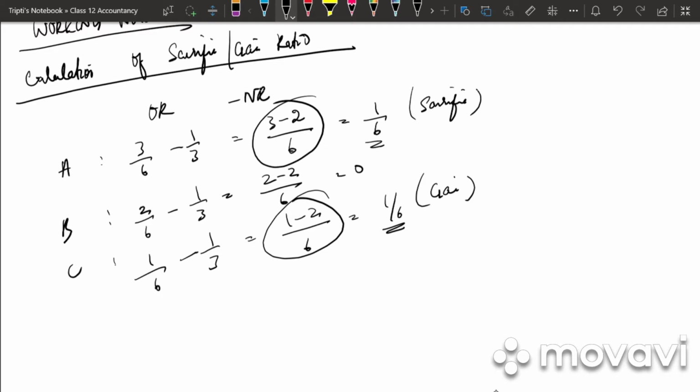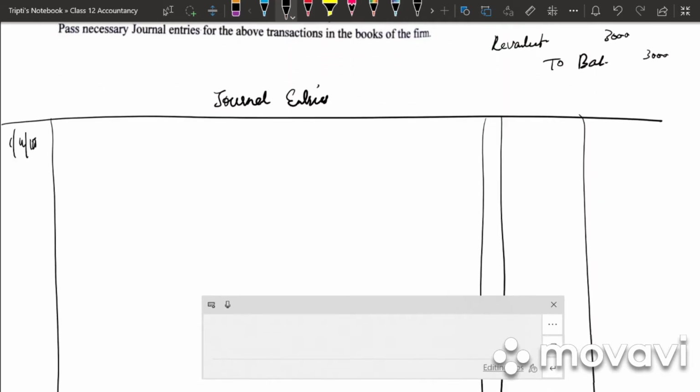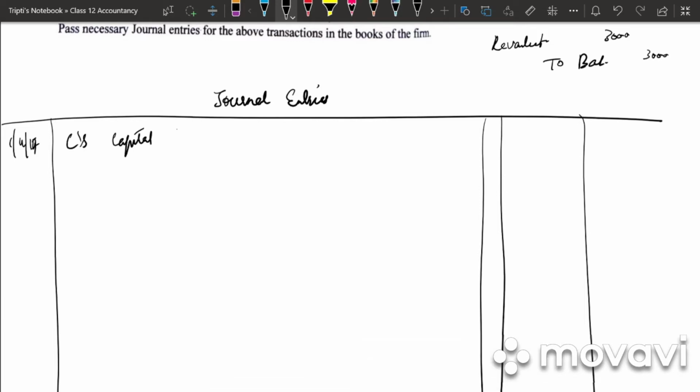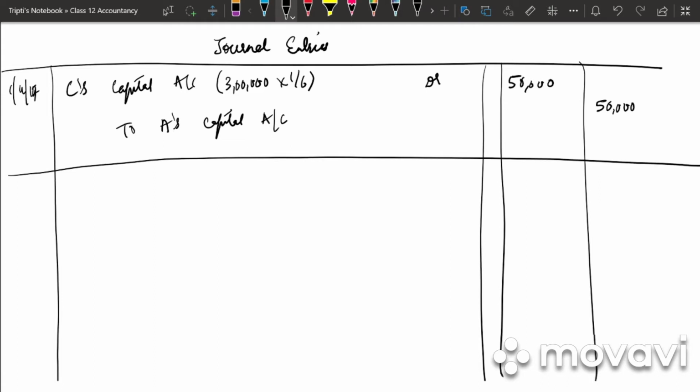So what is the entry for goodwill? It is gaining partners capital account debited to sacrificing partners capital account. So write down on 1st April 2017, who is the gaining partner? C is the gaining partner. So C's capital account debited to A's capital account. What will be the amount? What is the amount of goodwill? Out of 3 lakh, what is his share? 1/6. So 50,000 will be debited, 50,000 will be credited. Write down the narration: Treatment of goodwill due to change in profit sharing ratio.